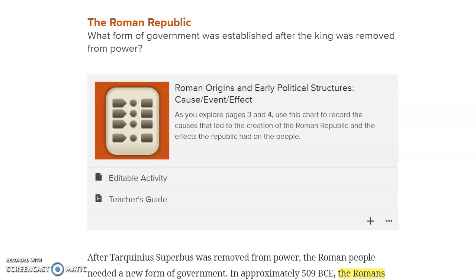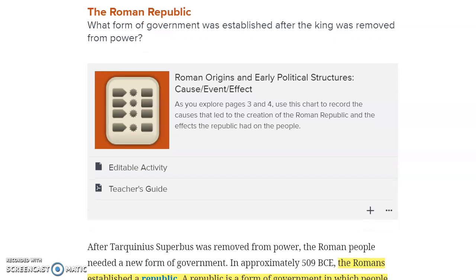The next 2 pages were all about their government structure. So we've learned about different types of government. We learned about democracy in Greece and how all people had a say in their government, all people ruled. We've learned about a monarchy, which is where just a king or a queen is in charge. We've learned about a tyranny, where a military person just takes over. We've learned about an oligarchy and how upper class is in charge.